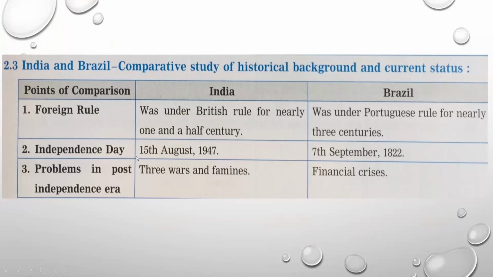India got independence on 15th August 1947, so it is celebrated as Independence Day in India. And Brazil got its independence on 7th September 1822. Now, after getting independence, when India and Brazil started living their normal life, they faced a number of problems. So India has faced 3 wars and famines, okay? And in case of Brazil, the most important problem faced after independence was financial, related to money, okay? Availability of less money to do the development.